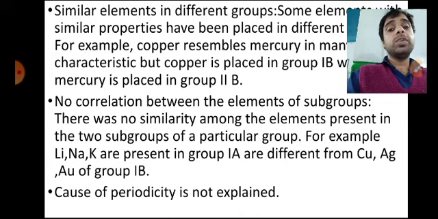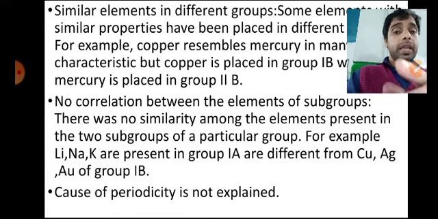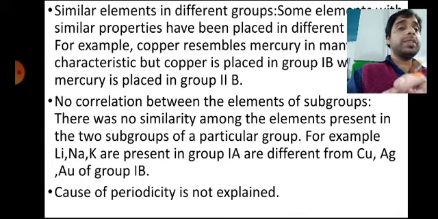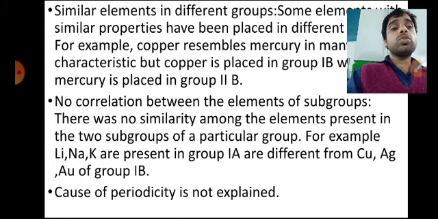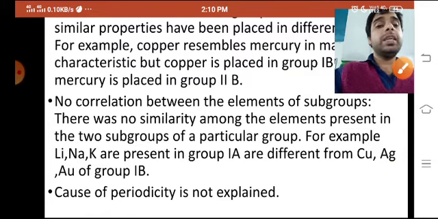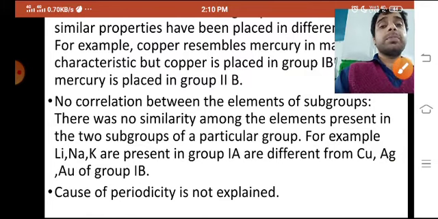Au is not reactive, but lithium, sodium, potassium are very reactive, while copper, Ag, Au are non-reactive. So there is no similarity among the elements present in the two subgroups.